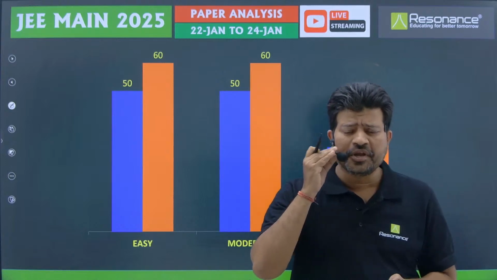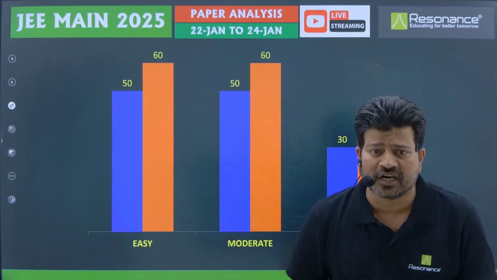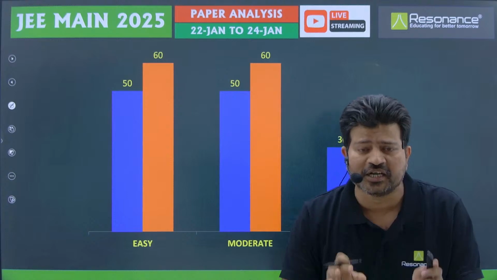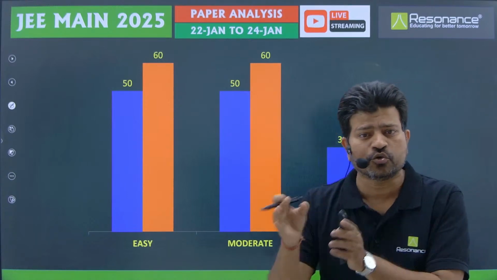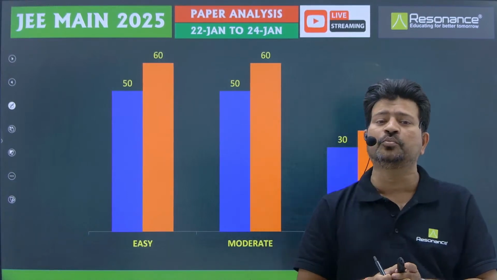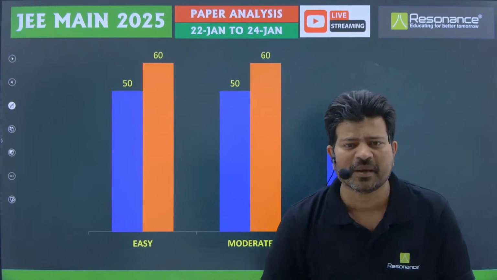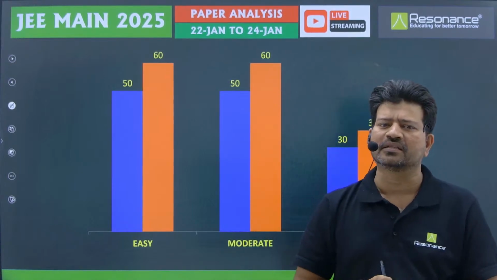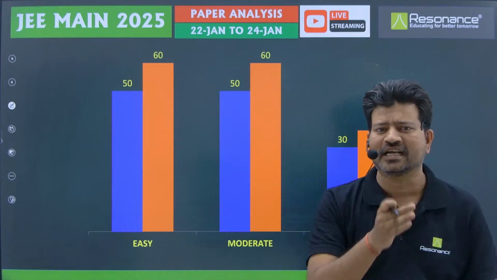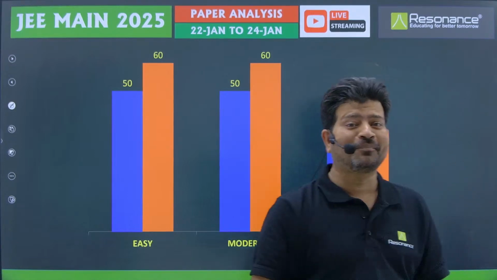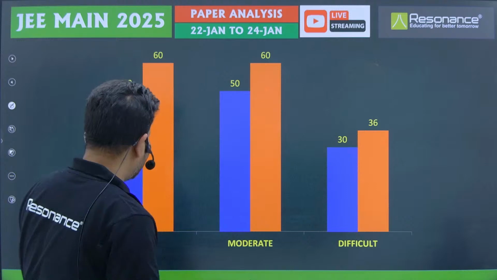Obviously many students feel mathematics is difficult. Yes, the paper is moderate to lengthy if compared with physics and chemistry. So obviously the maths paper is more difficult than physics and chemistry, but not so much that we are not able to solve the questions.